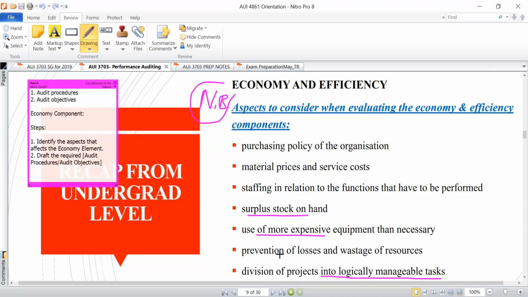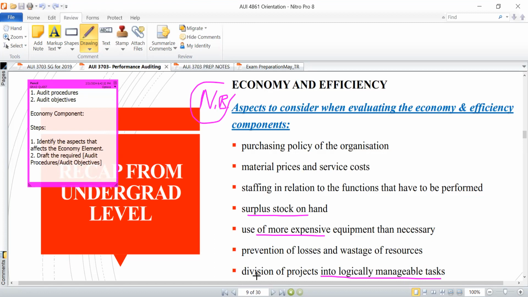Otherwise, you end up producing goods or inventory items that may not really sell on a timely basis, or that may never sell at all. If they don't sell on time, that can be a problem, because now you're going to have increased costs on storage. And if they are not selling at all, then it means you've already incurred a loss overall. In that case, that may not have good consequences to the organization in terms of liquidity and solvency of the company. Those are some of the aspects that you look at when you're dealing with the economy element.